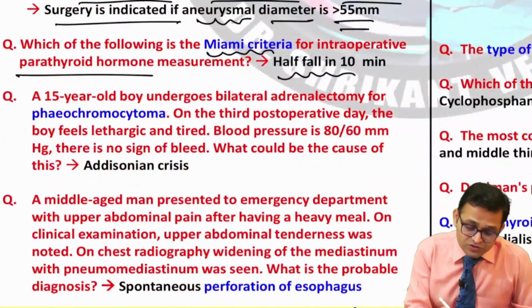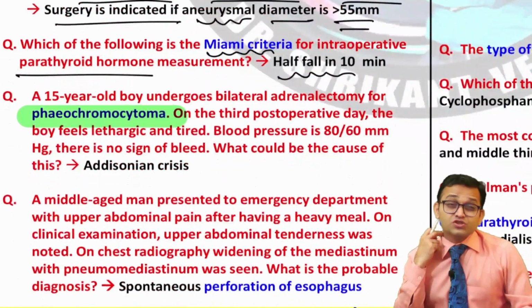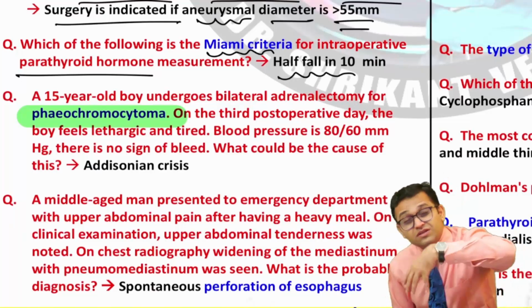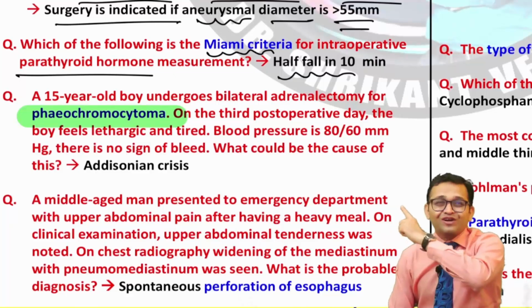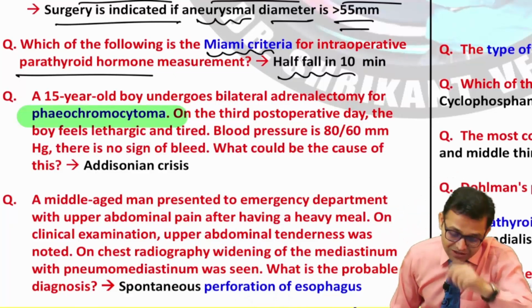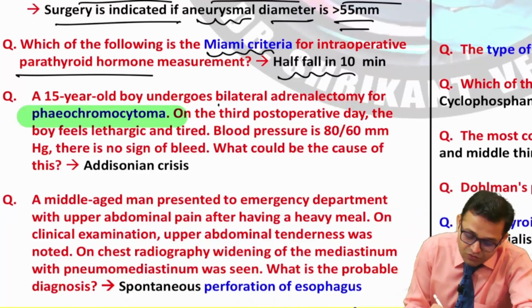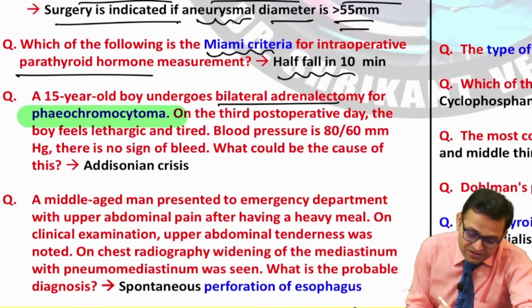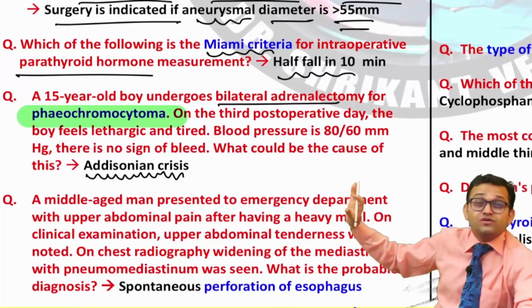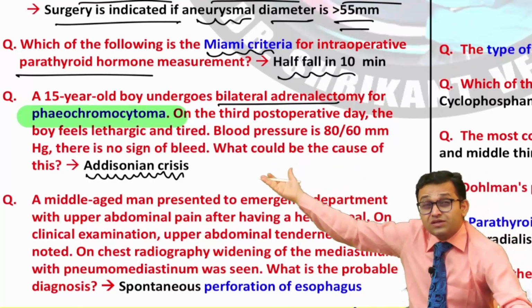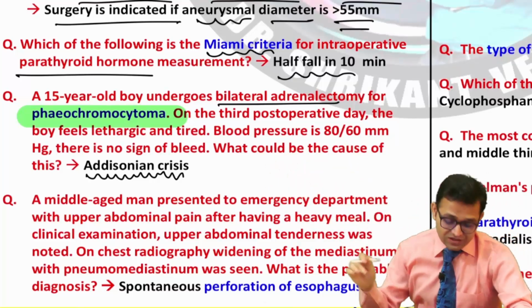Now can you see? Yes, the pheochromocytoma had been asked in 2020, not in 2021, not in 2022, not in 2023, but you cannot leave this pheochromocytoma. It is an important topic. The patient was undergoing bilateral adrenalectomy, and in this condition, definitely after bilateral adrenalectomy, the cause will be Addisonian crisis. So you have to look for this differential diagnosis.